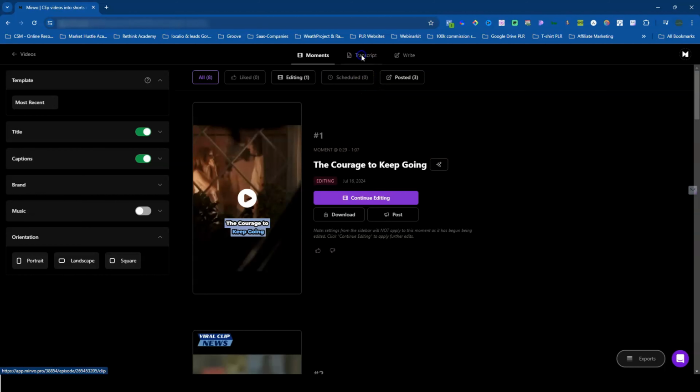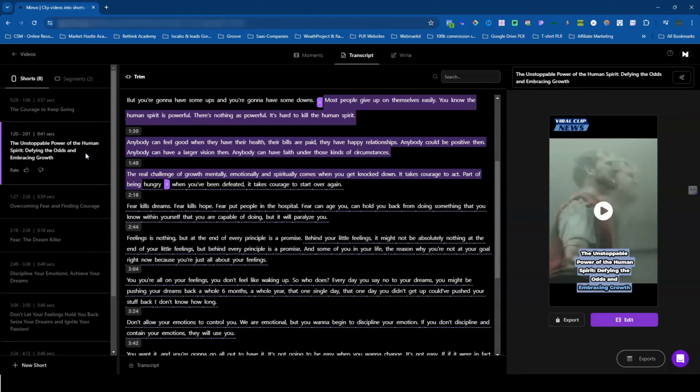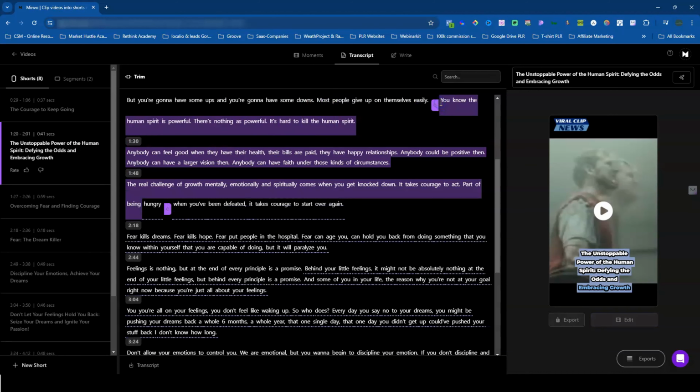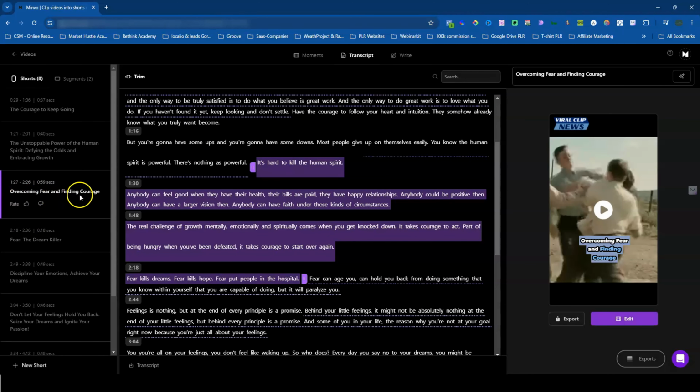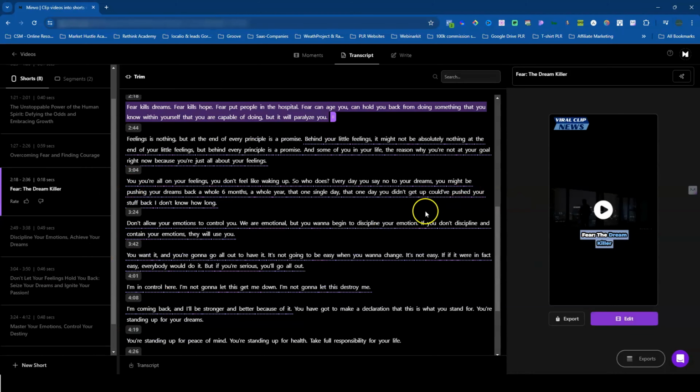Okay, great. Next to that, you have your transcript. So you would see that for all 8 shorts, these are all your different transcripts. So this is your first transcript. This is going to be your second transcript. So you could see over here, there are possibilities to edit. If you'd like, you could move it around, which is fantastic. Okay, great. You have your next, you have your overcoming fear. Okay, this is your 3rd clip, your 4th clip. And this is fantastic. So you could get to see all of that over here.